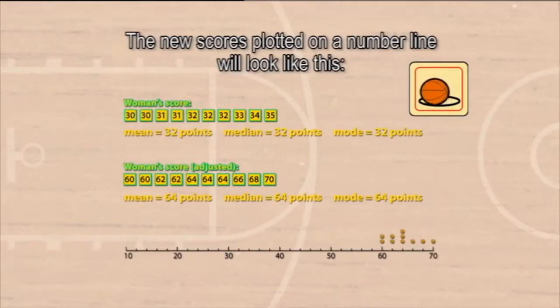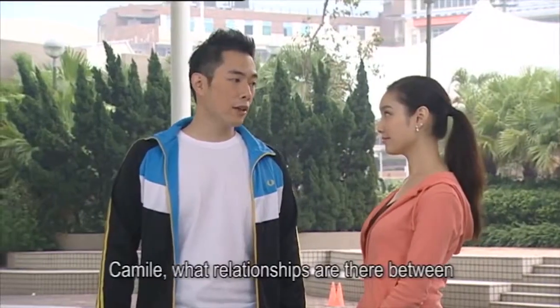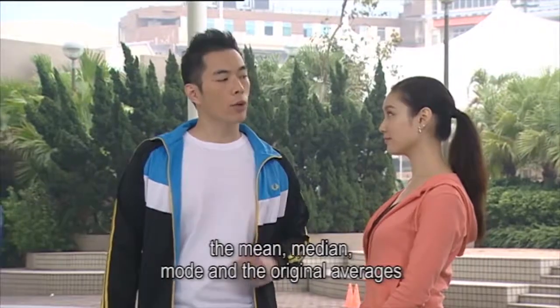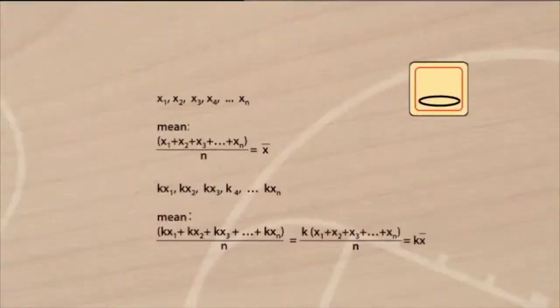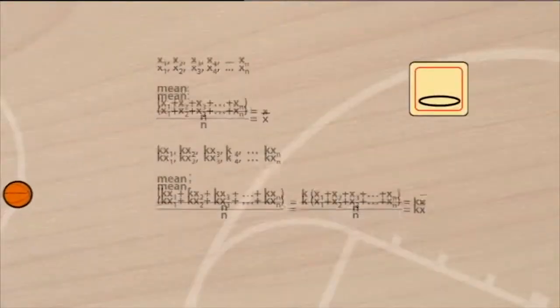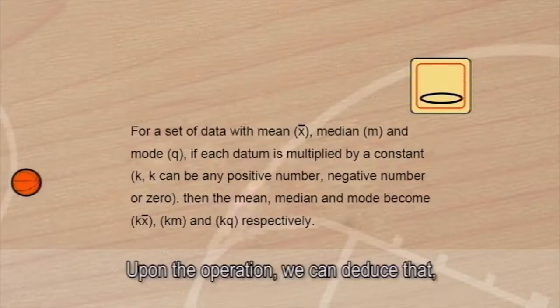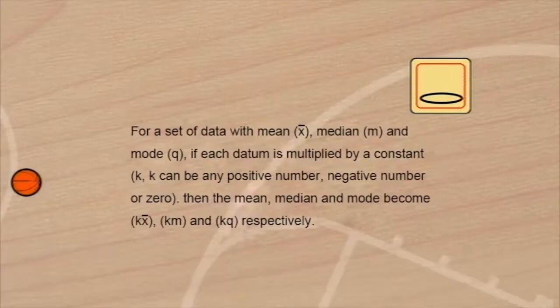The new scores plotted on a number line will look like this. Camille, what relationships are there between the mean, median, mode, and the original averages? Can you note by multiplying 2 to each score? Upon the operation, we can deduce that for a set of data with mean, median, and mode, if each datum is multiplied by a constant k, then the mean, median, and mode is multiplied by k respectively.